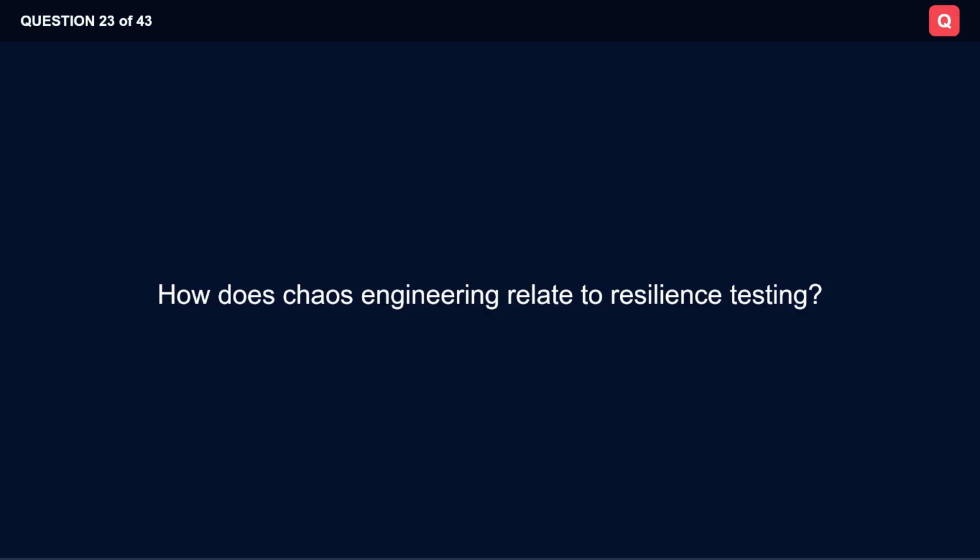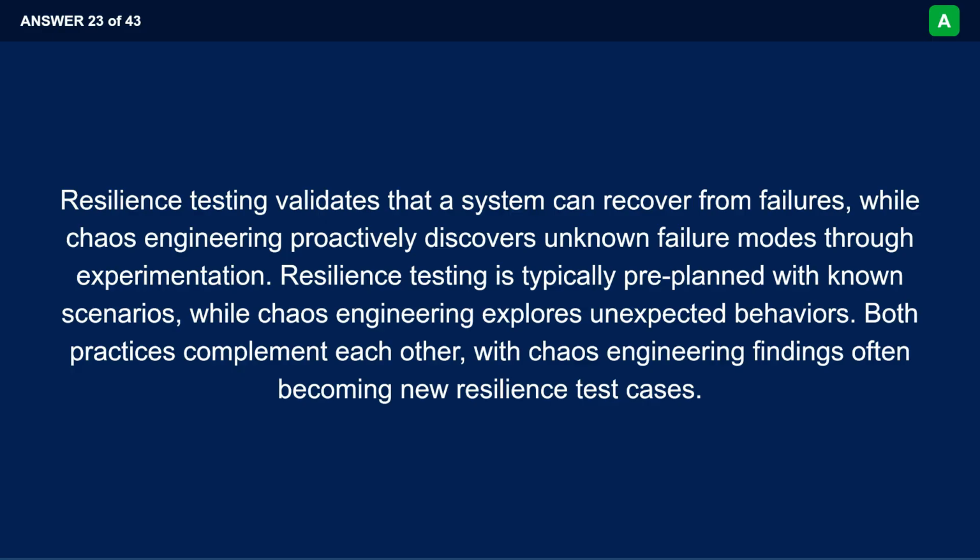How does chaos engineering relate to resilience testing? Resilience testing validates that a system can recover from failures, while chaos engineering proactively discovers unknown failure modes through experimentation. Resilience testing is typically pre-planned with known scenarios, while chaos engineering explores unexpected behaviors. Both practices complement each other, with chaos engineering findings often becoming new resilience test cases.